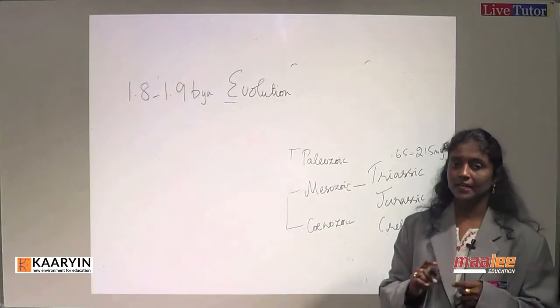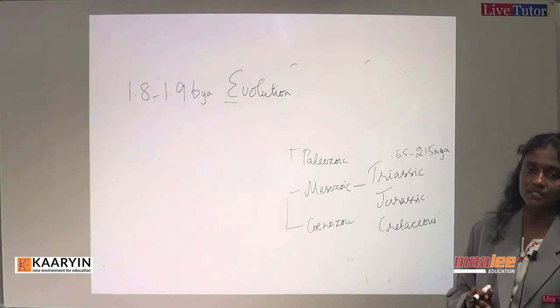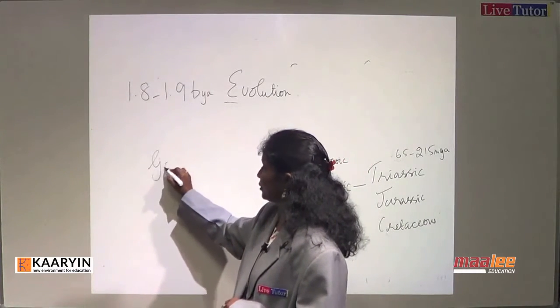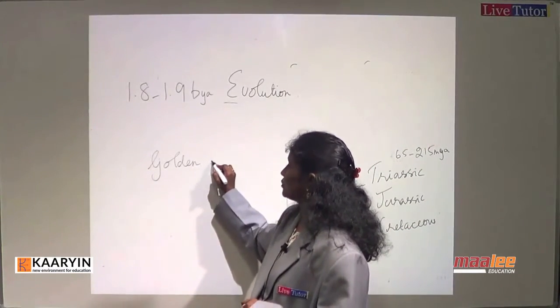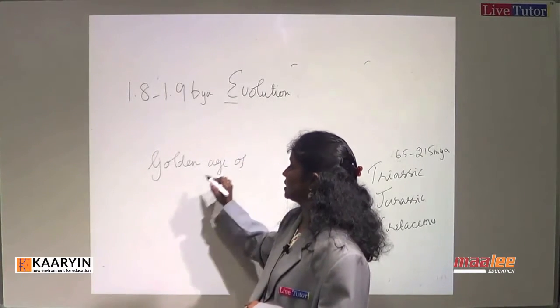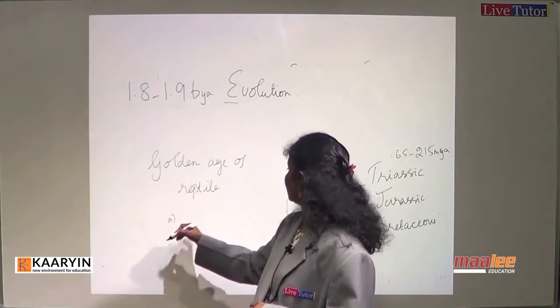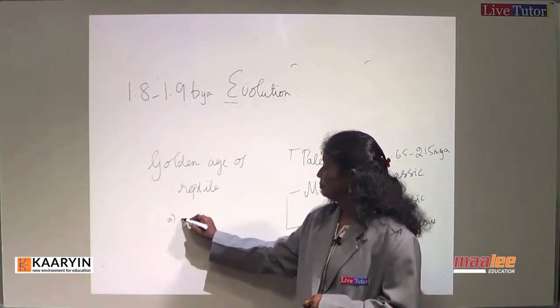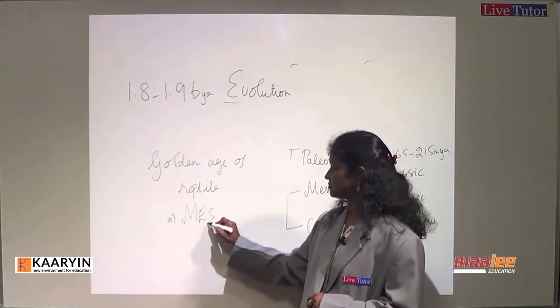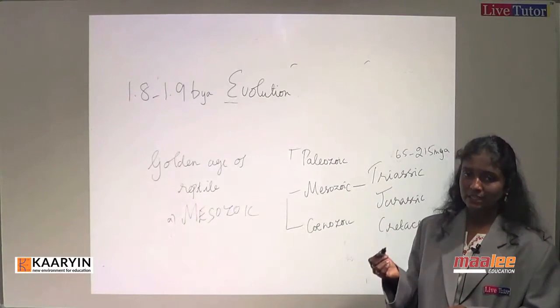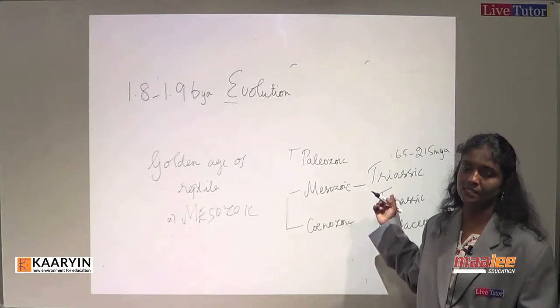This is what we call the golden age of reptiles. From the exam point of view, if asked which one of the following is the golden age of reptiles, the answer would be the Mesozoic era. In specific, the most significant are Jurassic and Triassic.